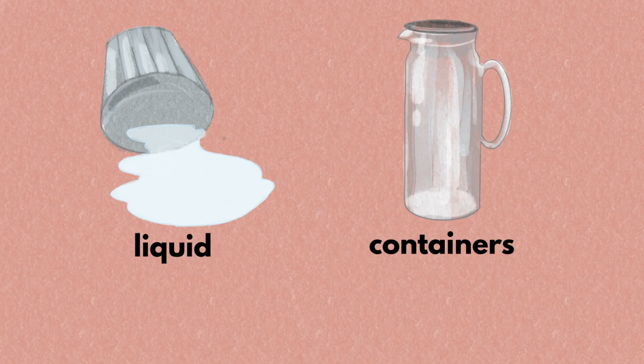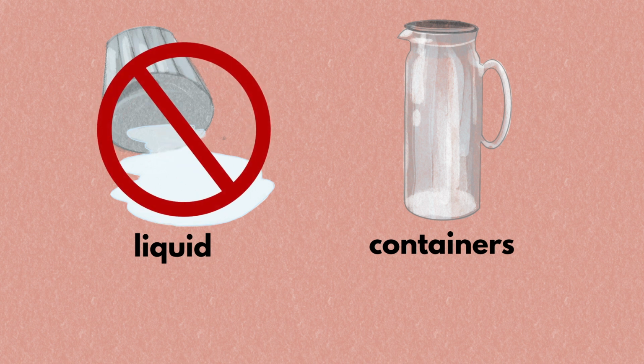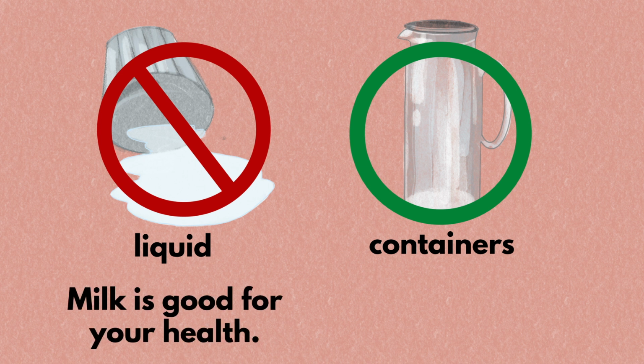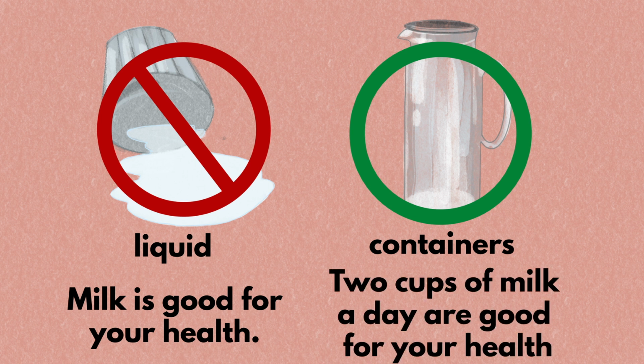Moving on. English speakers consider liquid uncountable, but its containers countable. Since liquid is uncountable, you may say milk is good for your health. However, if you want to count it exactly, you must count it by its containers, as in 2 cups of milk a day are good for your health.